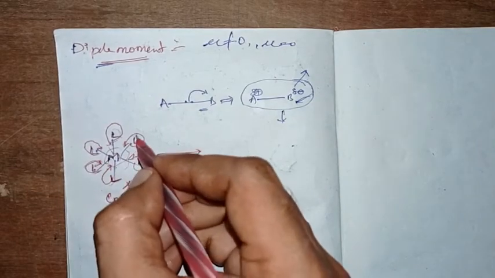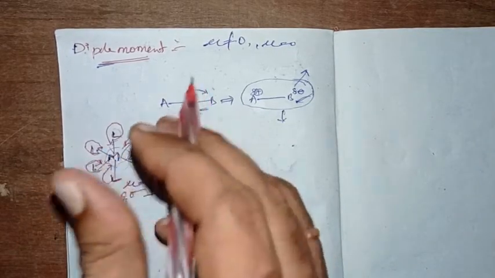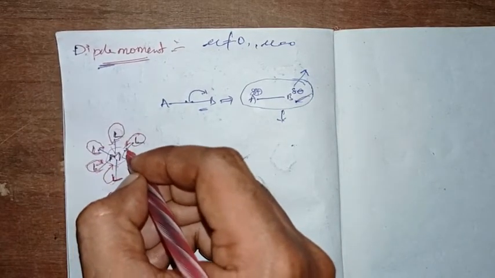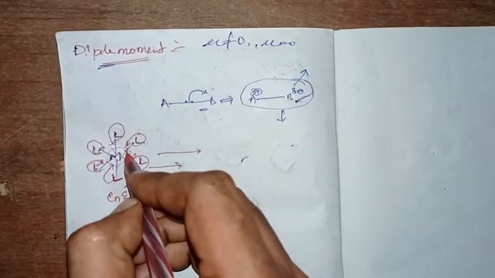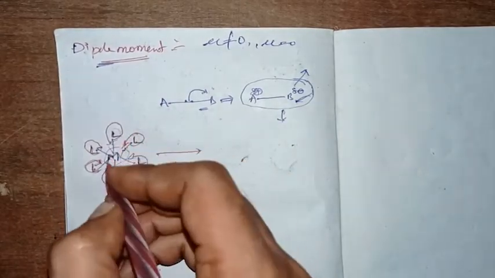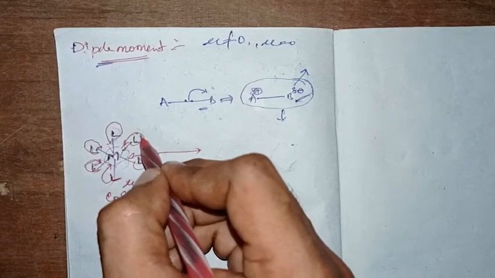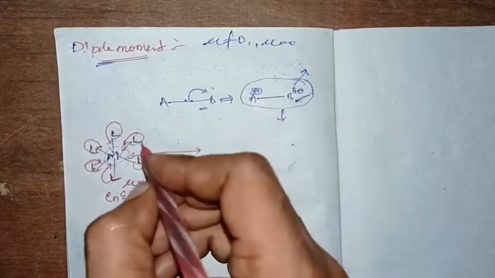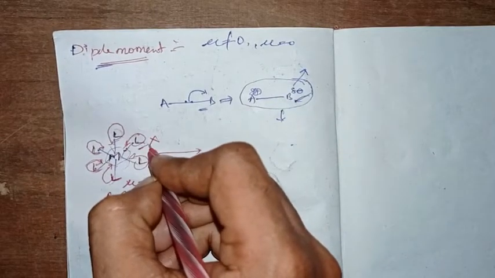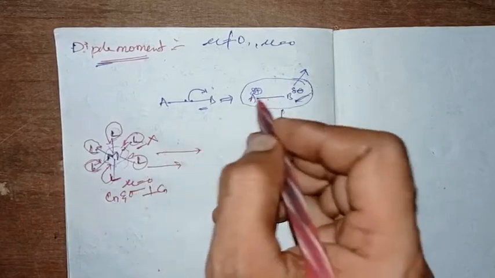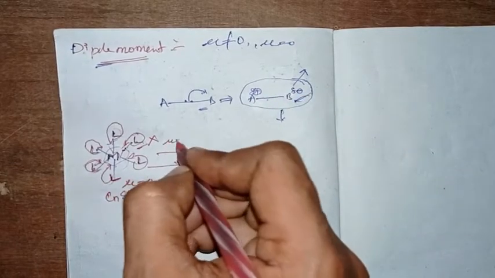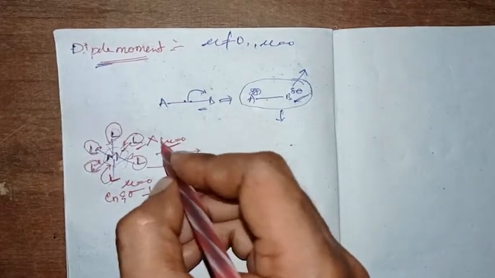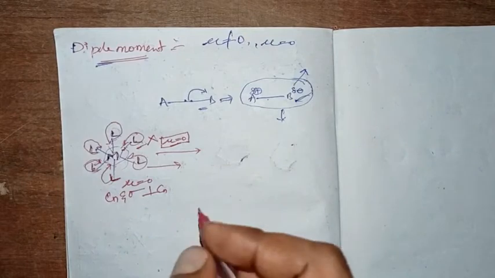That means the donation is exactly restricted, from one ligand to the other ligand, and the electrons in the bond will be exactly in the middle. They may not be shifted from one to the other. In this case polarization never happens, and partial charges may not arise. So without polarization and without any partial charges, the molecule is said to be non-polar, and its dipole moment will be exactly zero.